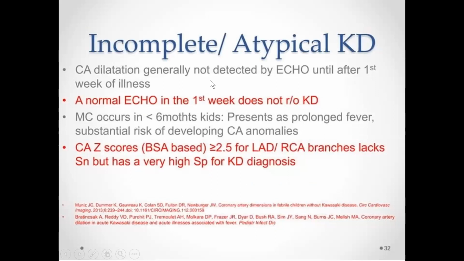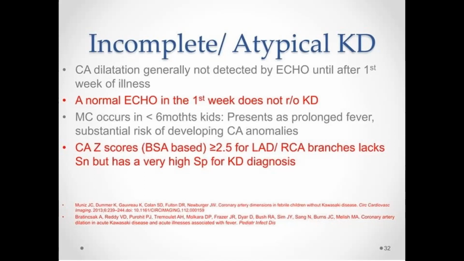Usually coronary artery dilatation will occur after the first week of illness. So if we do an echo during the first week and it is normal, we still cannot rule out aneurysms, so we have to call back the patient after one week. We have to measure the coronary artery sizes and make a Z-score based on the size. Usually a coronary artery size of more than 4 mm in children more than 5 years is considered abnormal.